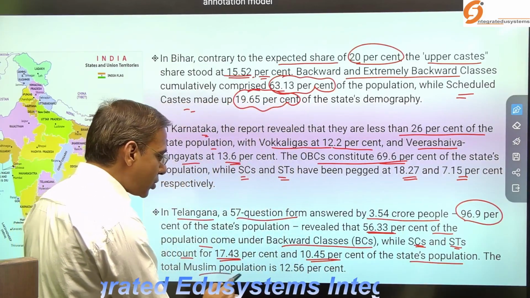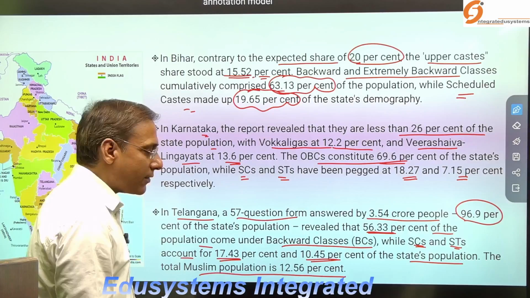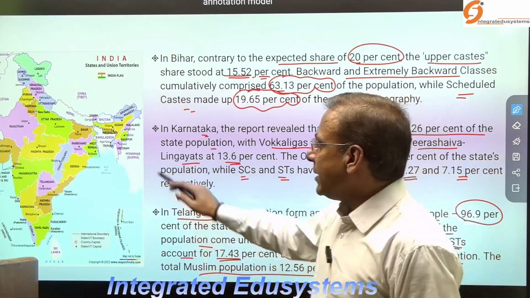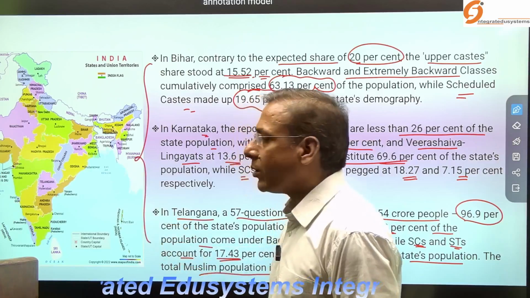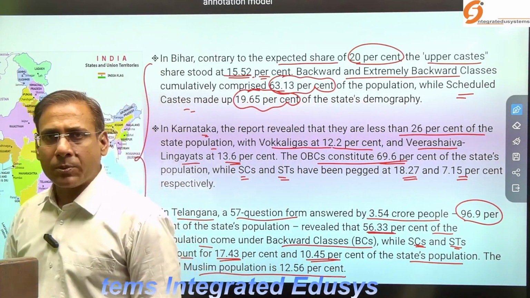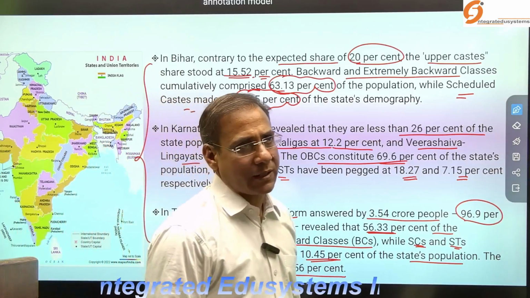And the total Muslim population is 12.56%. So these states have done a great job. They pursued the census and revealed the data.